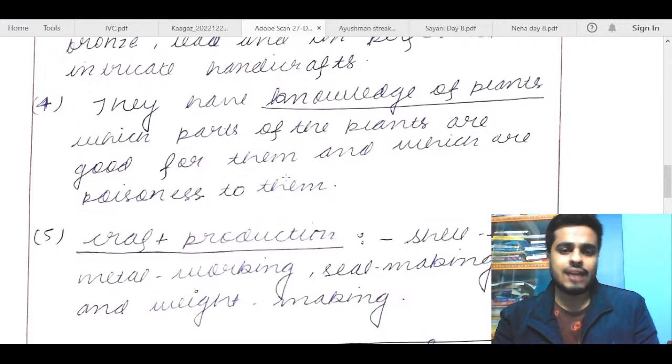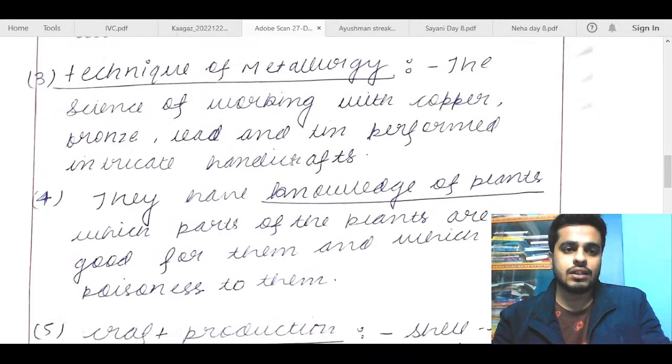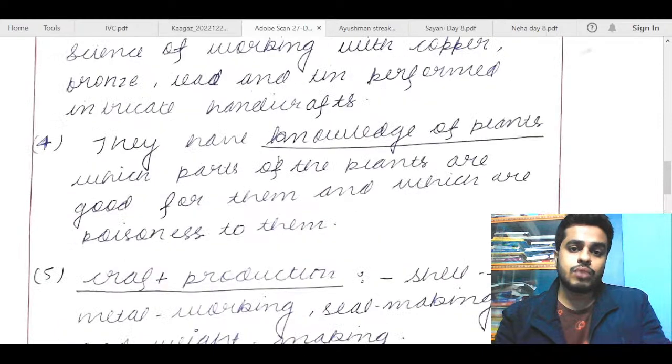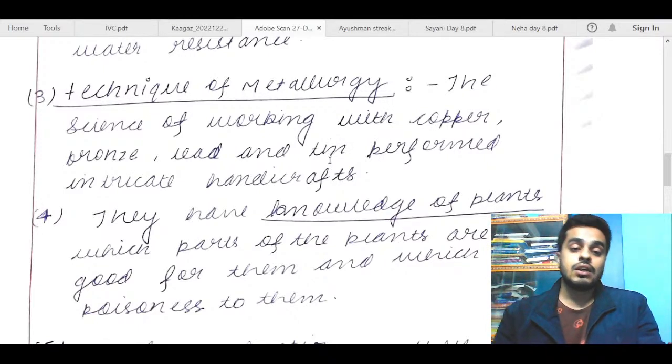If you can try to give examples for such points, otherwise it becomes not clear what you want to say. Craft production, seal cutting, metal. So this is again okay. So try to include more examples here. When you talk about metals, you can talk about metals like gold, other than copper and bronze which you have mentioned. There are also multiple other metals which you can talk about.